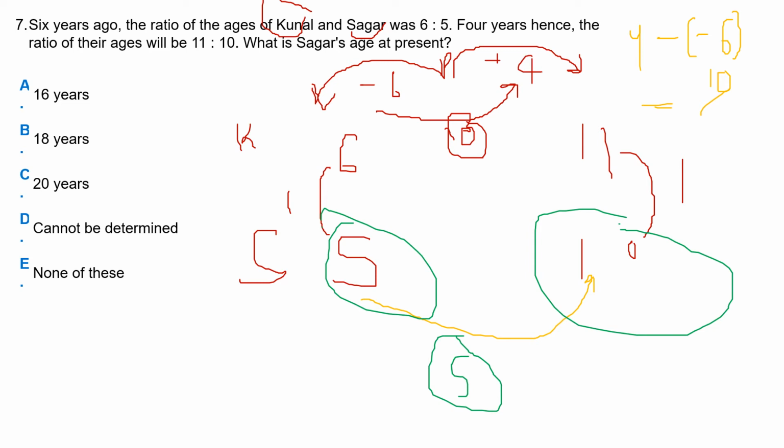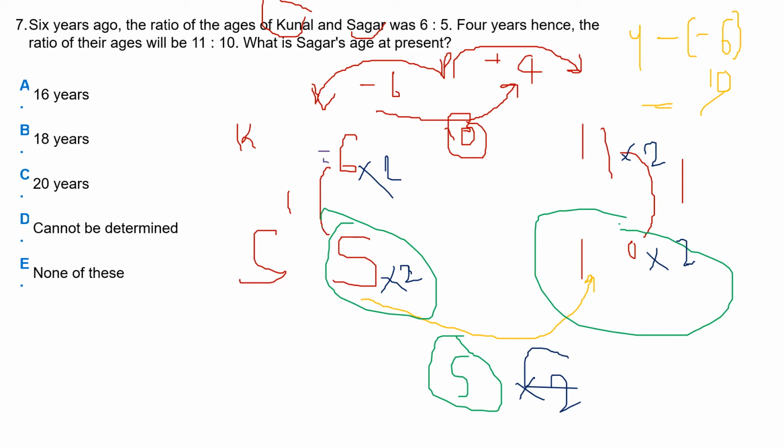But what is the difference between these here? 10. So first we will equalize these differences, so we have to multiply by 2 in this. Then we will get a result equal to 10. Then we multiply this 2 in each element of this question.